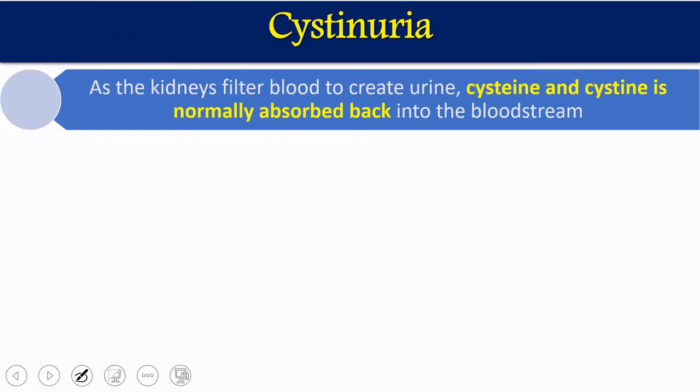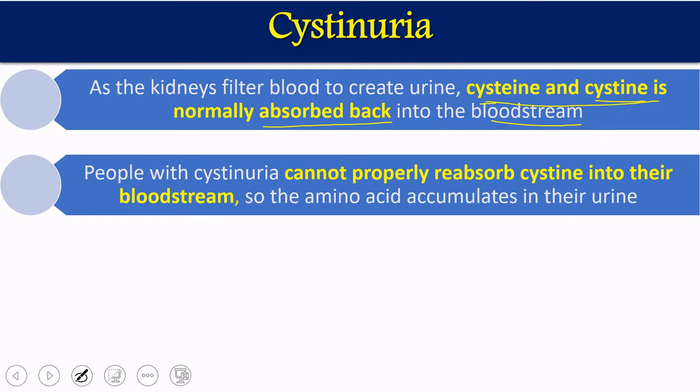Now we'll see cystinuria. As the kidney filters and creates urine, which we have already seen, cysteine and cystine, both amino acids, either single or as the disulfide-bonded cystine, are normally reabsorbed back into the bloodstream. But because of a defect in the transporter system, the proteins which reabsorb cysteine and cystine, that transporter is defective. So people with cystinuria cannot properly reabsorb cystine into the bloodstream. So this amino acid is going to accumulate in the urine.